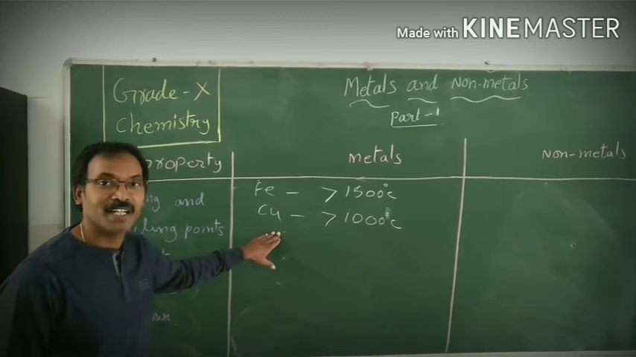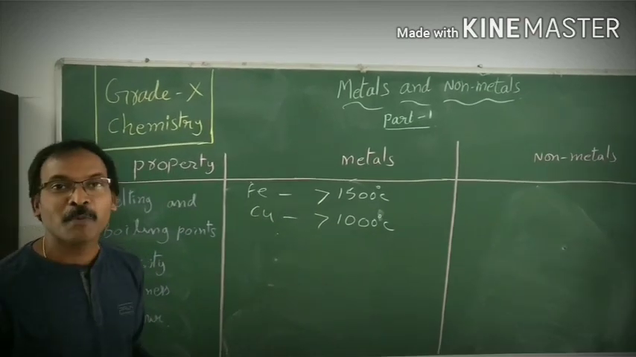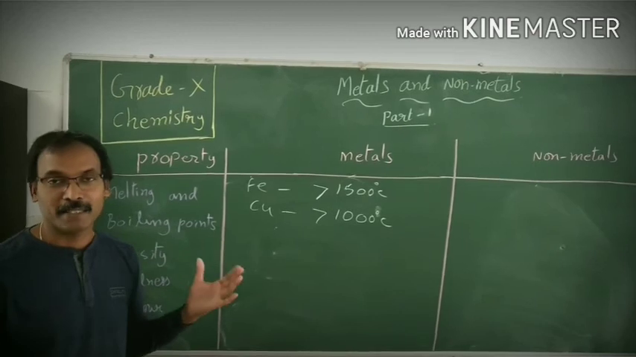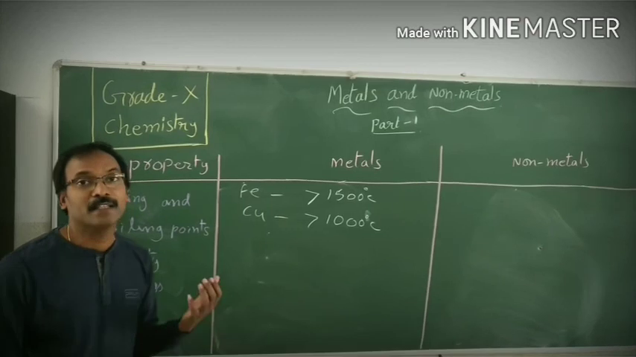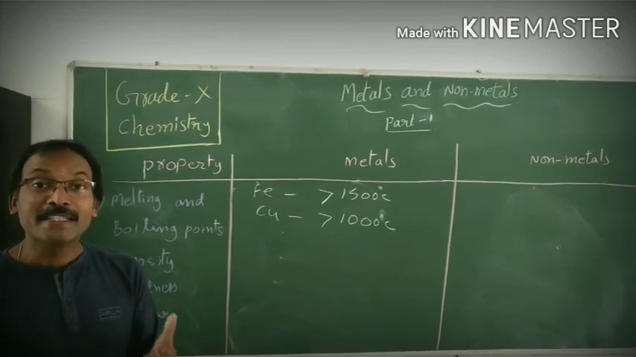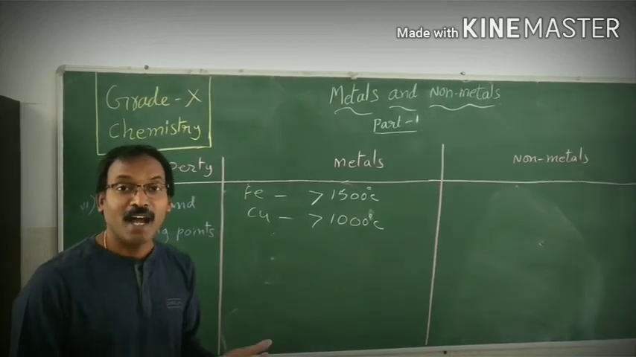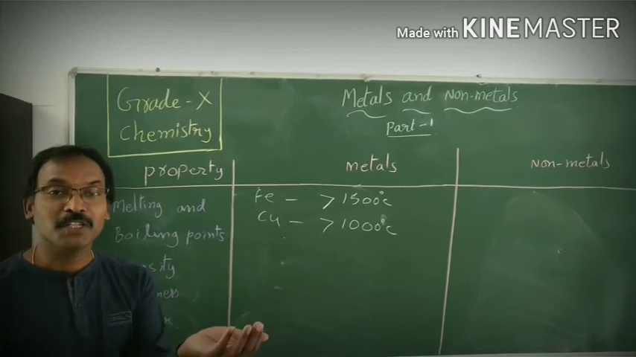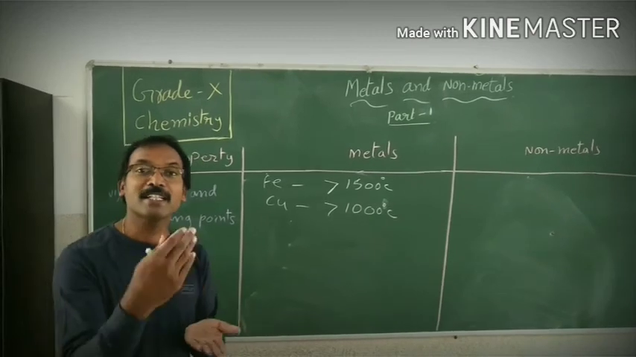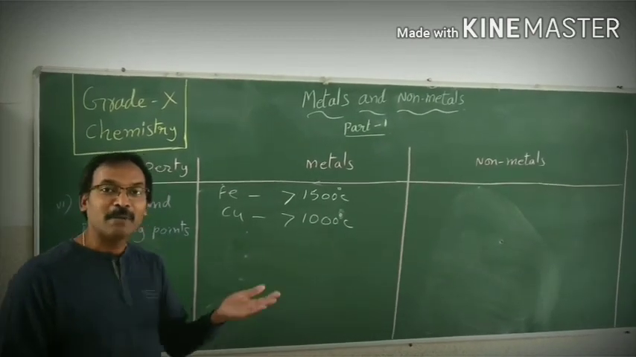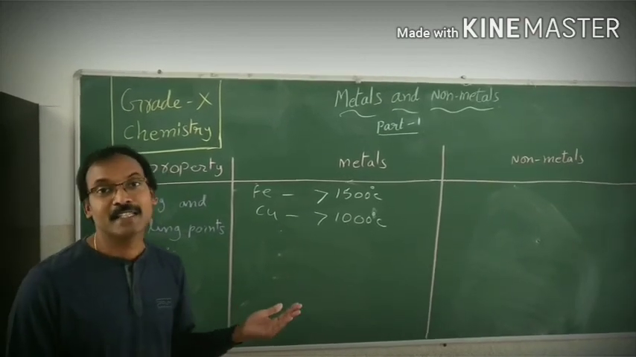But at the same time, there are some exceptions. If you take sodium and potassium, their melting points are less than 100 degrees Celsius. Cesium and gallium have melting points of less than 40 degrees Celsius. If you take cesium or gallium into your palm, with your body temperature they will melt. So some elements like cesium, gallium, potassium and sodium have lower melting points.